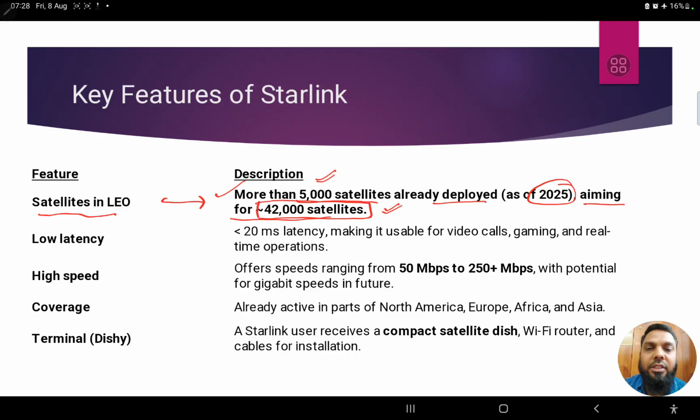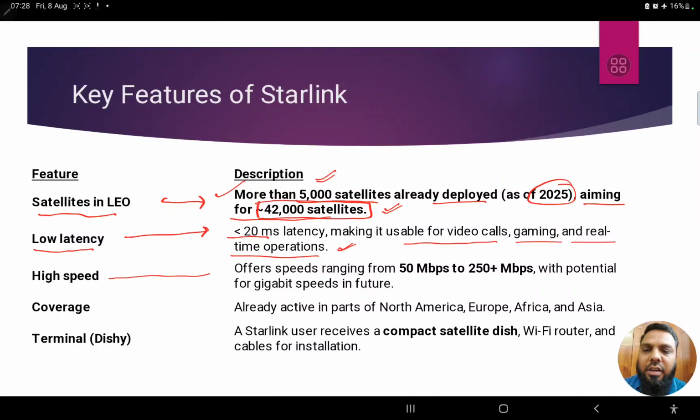That's the key feature. Then another feature is very low latency. Generally, the latency that we are experiencing in the current internet, even 4G or 5G, is about 60 to 80 milliseconds. But here he is promising that the latency will be less than 20 milliseconds, making it usable for video calls, gaming, and real-time operations, right?